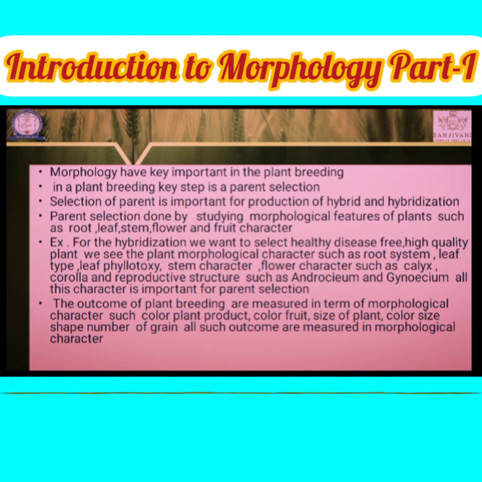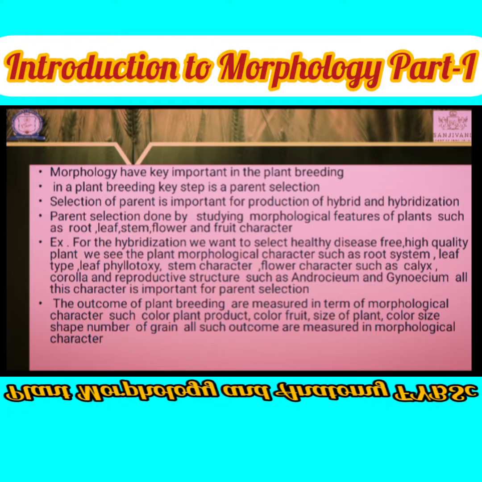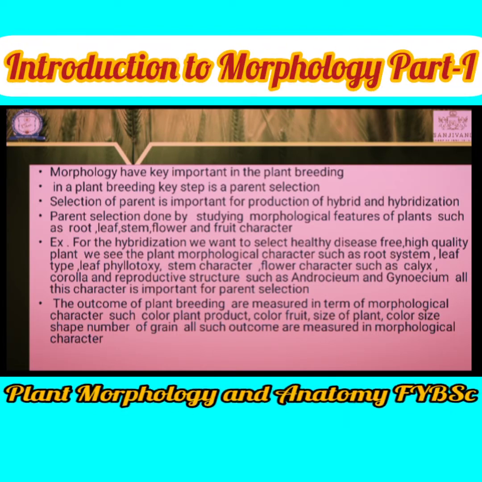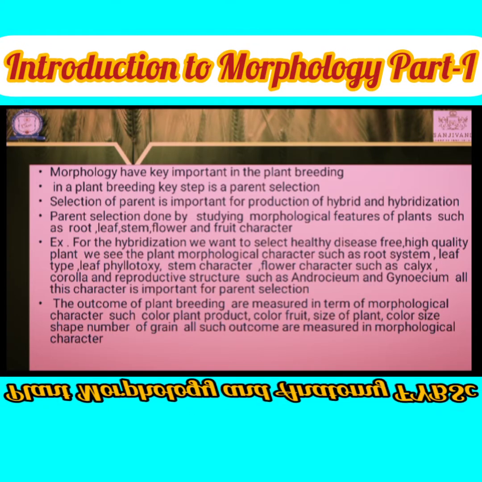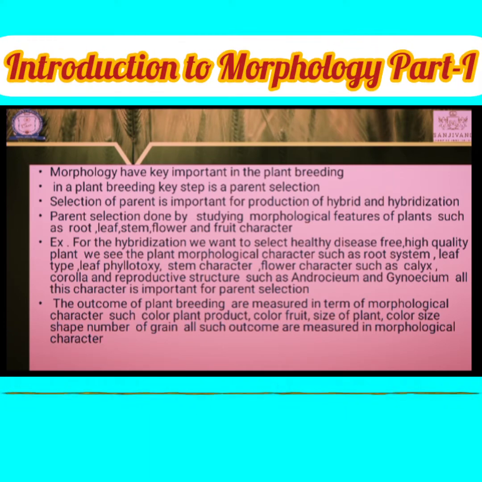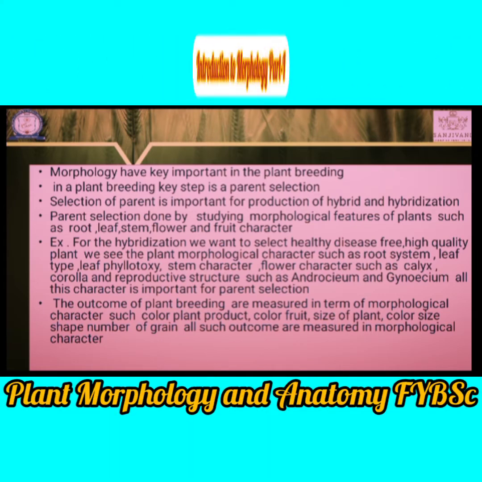The first importance of morphology in plant breeding is the selection of a parent, and the selection of a parent is done by studying the morphological characters. We have to select healthy plants, disease-free plants and quality plants. Quality plant means quality of flower, quality of leaf, quality of fruit, quality of seed.